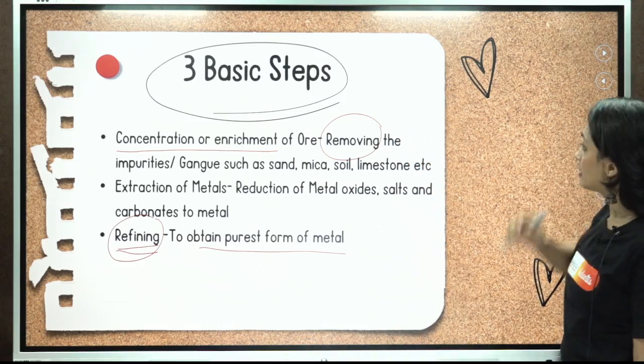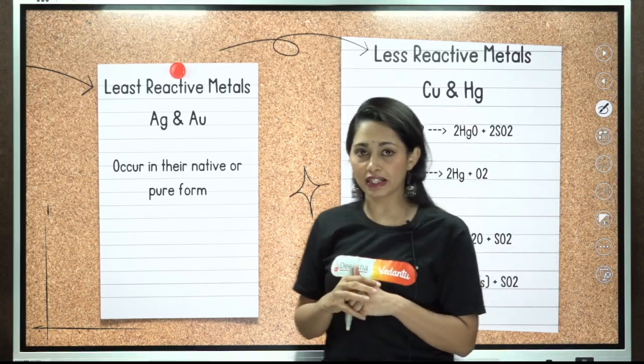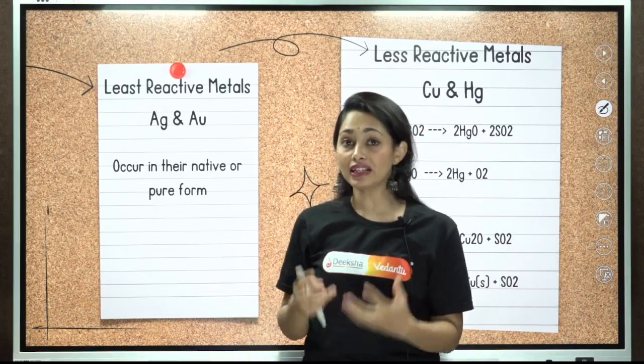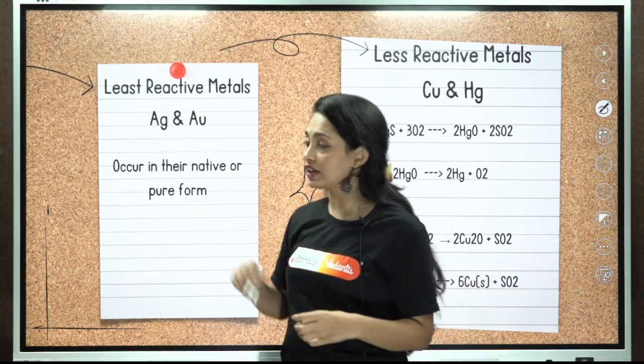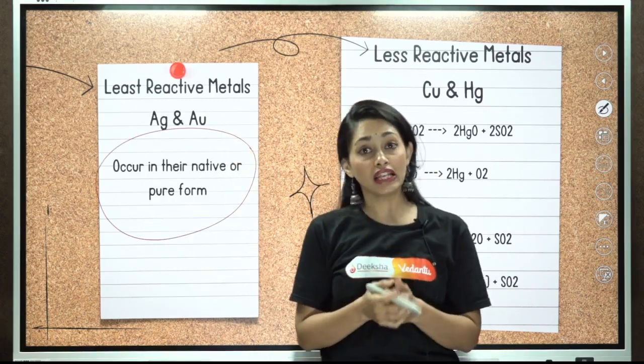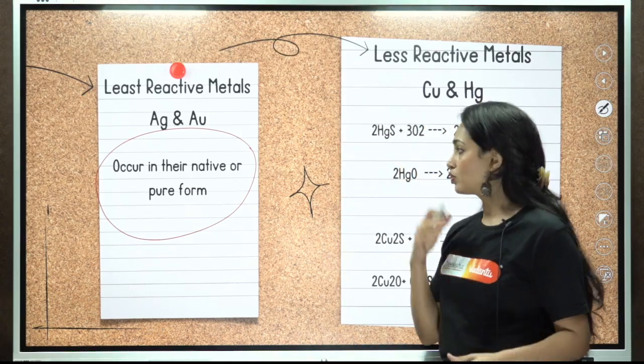Moving on to the very first series, least reactive metals. In the reactivity series, at the bottom we have least reactive metals like silver and gold. They occur in their native or pure form. Why? They are very less reactive, and they do not combine with other substances.